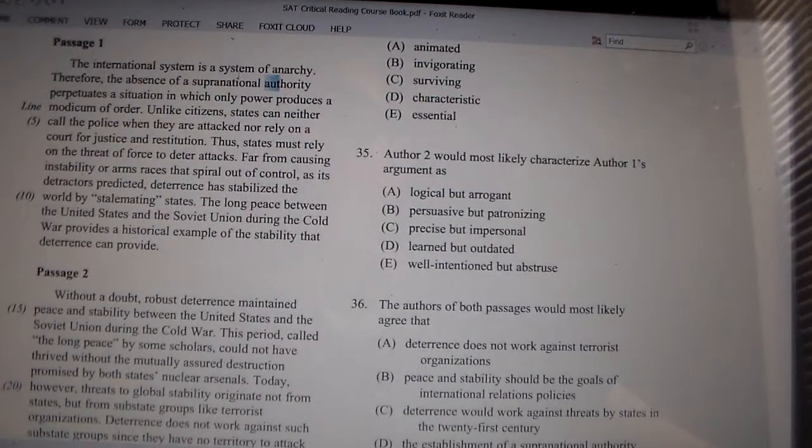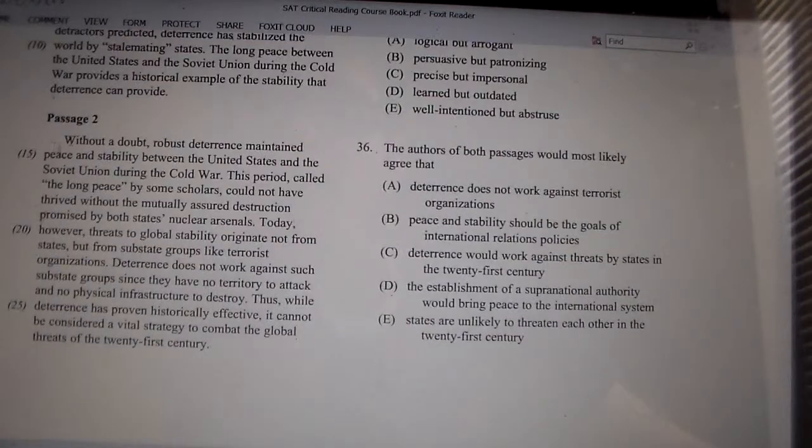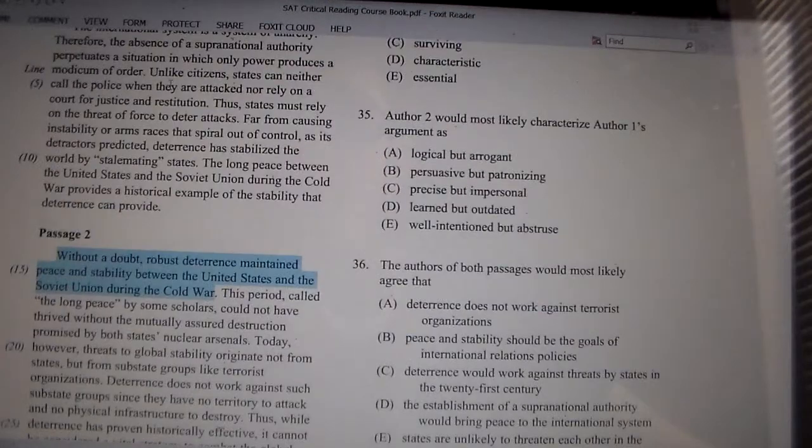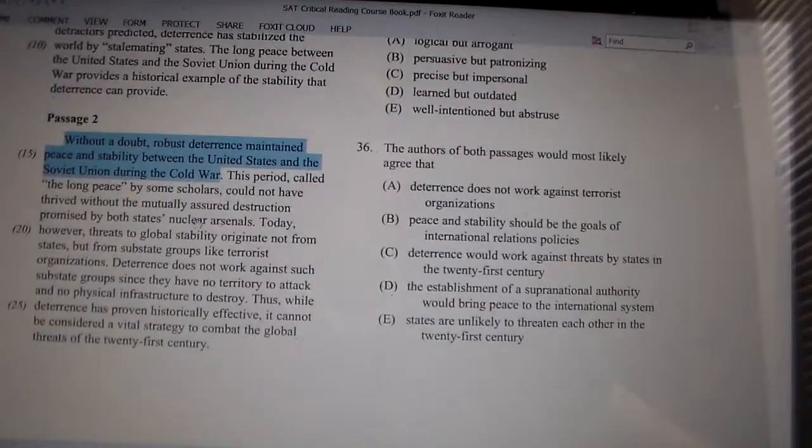Okay, so overall this author is stating that deterrence is a good thing. Deterrence creates stability. And by deterrence he means the threat of using, stockpiling weapons, presumably. Okay, what about passage 2? Without a doubt, robust deterrence maintains peace and stability between the United States and the Soviet Union during the Cold War. Okay, so the author agrees so far with the first passage, but there's always going to be a but,